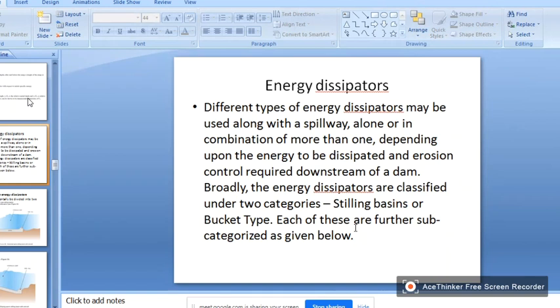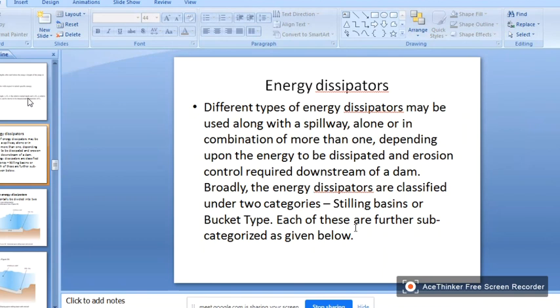Energy dissipators: different types of energy dissipators may be used along with a spillway, alone or in combination of more than one, depending upon the energy to be dissipated and the erosion control required downstream of the dam. Broadly, energy dissipators are classified under two categories. One is stilling basin or bucket type, and each of these is further subcategorized as given below.